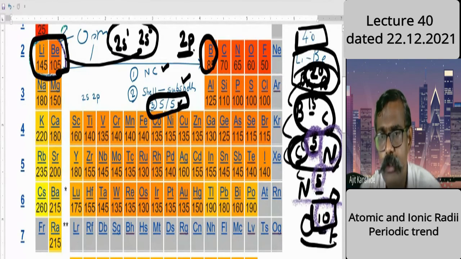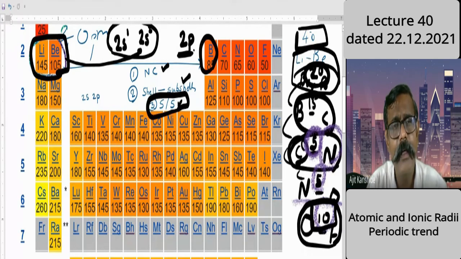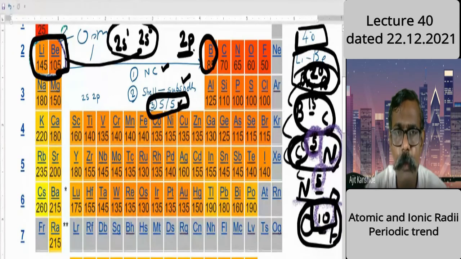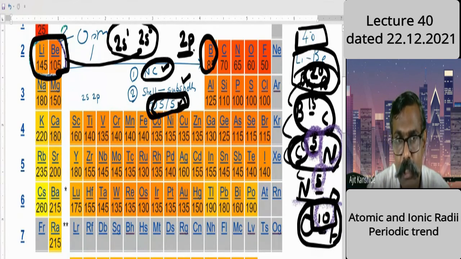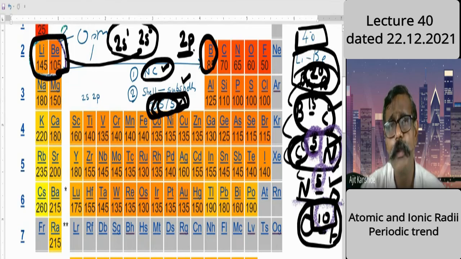But in the case of oxygen and fluorine, the case is somewhat different. Here there is an equilibrium position, you can say. Nuclear charge will shrink the atom, and shielding or screening will increase the size of the atom. Whatever shielding and screening we explained for carbon, nitrogen, oxygen applies for fluorine also, but slowly its relative effect becomes less.